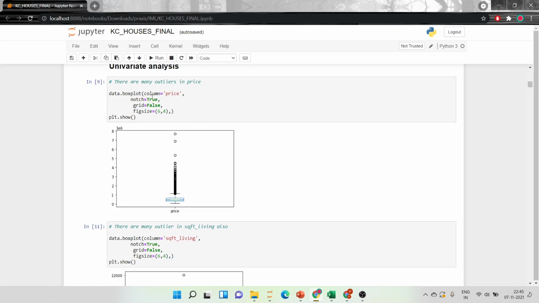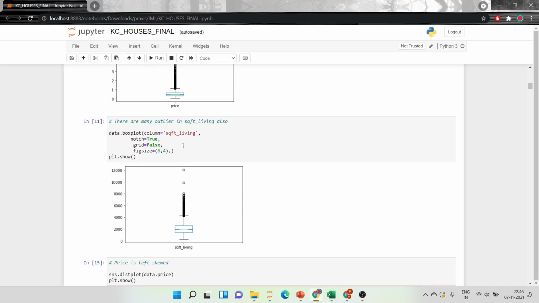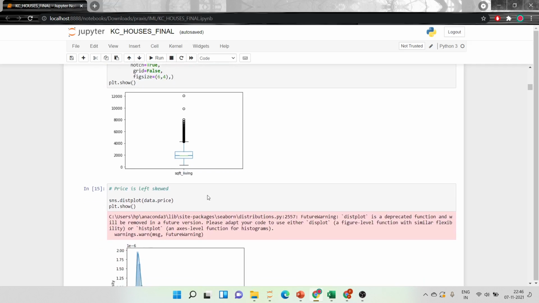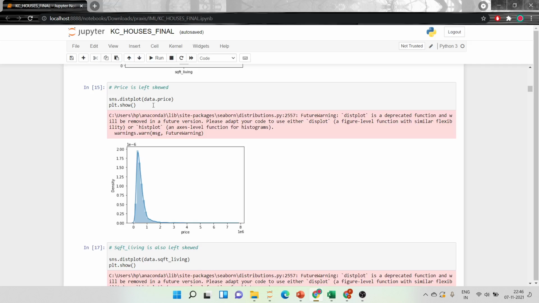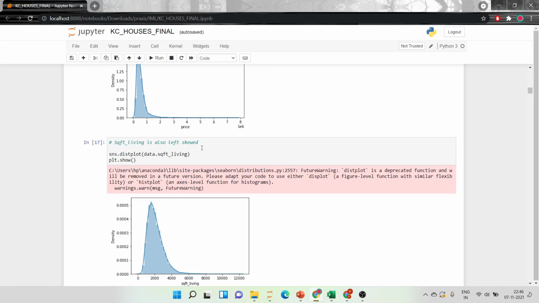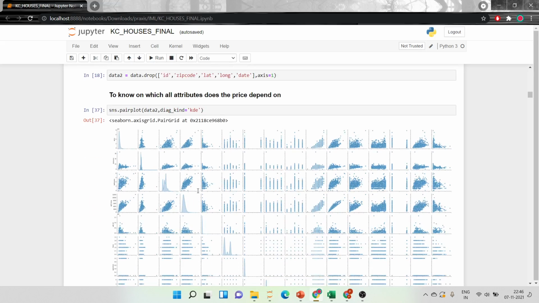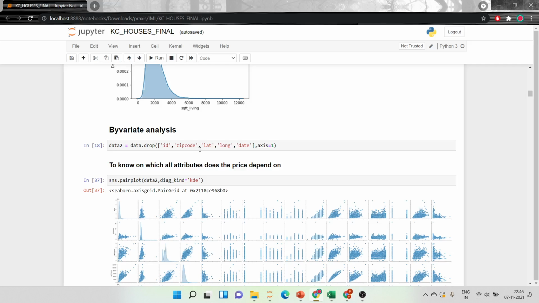First, I have drawn a box plot for the target variable. As you can see, there are many outliers. And among the predictors, square feet living also has many outliers. I then checked the skewness of it using this plot. They are right skewed. Then we have done bivariate analysis.